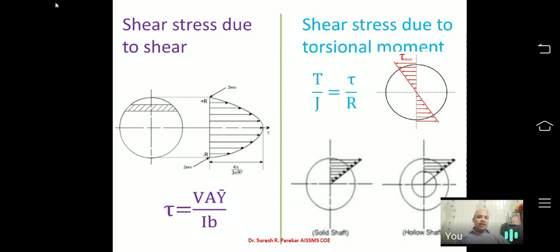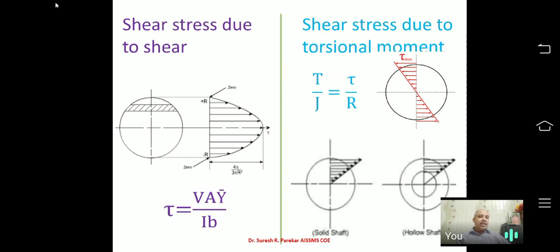So you can see this diagram. Now we have this solid shaft and we have a hollow shaft. In solid shaft, shear stress is 0 at center and maximum at the outermost fiber, whereas in hollow shaft, we do not have any material in the inner part, and therefore my shear stress at a distance equal to the inner radius is tau 1, and that at the outermost fiber is tau 2.